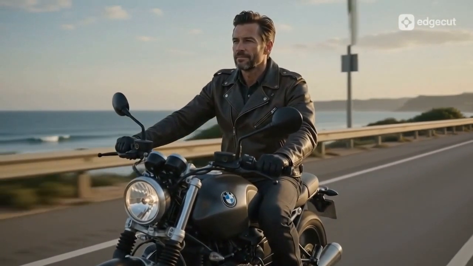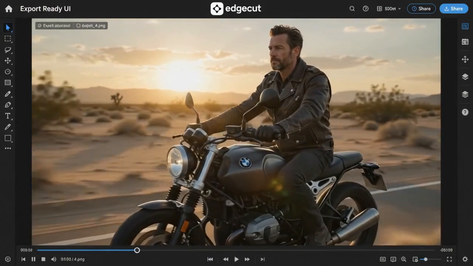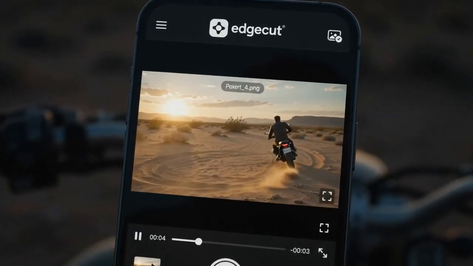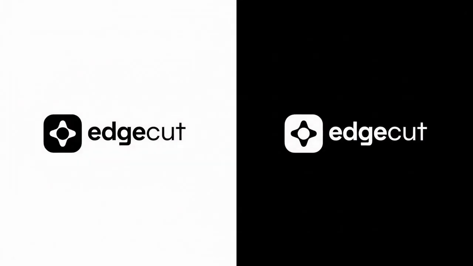One avatar, one voice, one continuous story. Create long AI videos in the character, the look, the voice, the flow. EdgeCut Magic Extend.